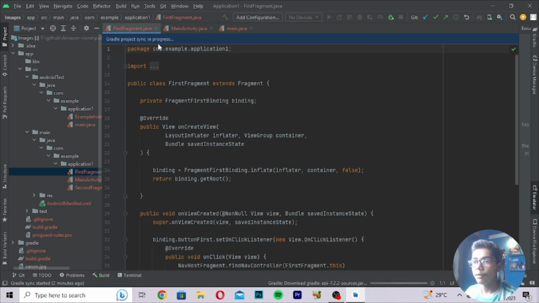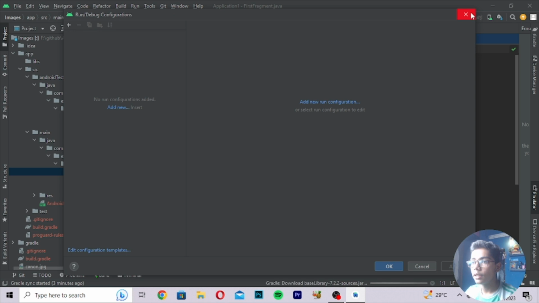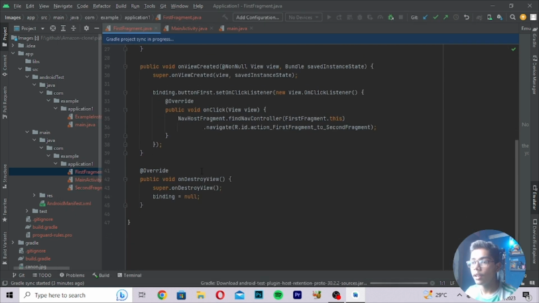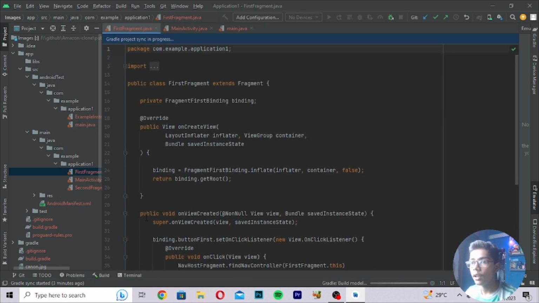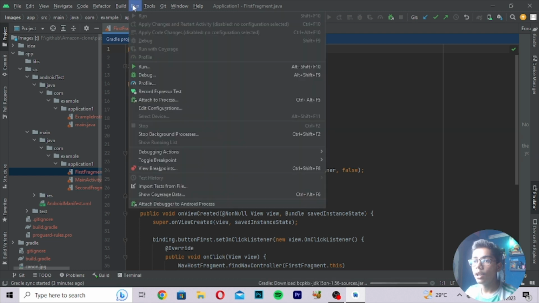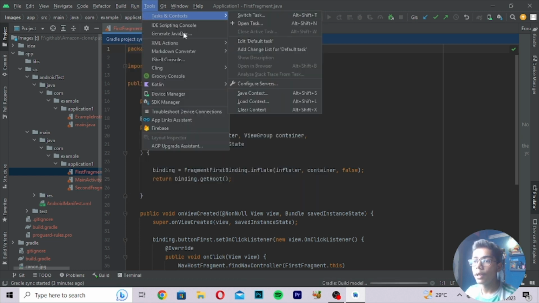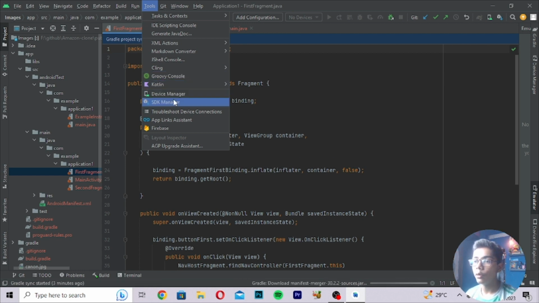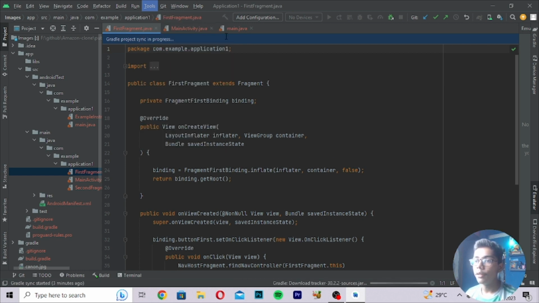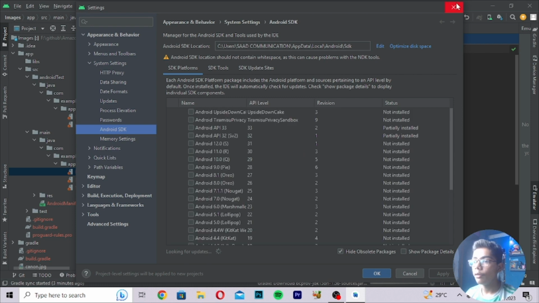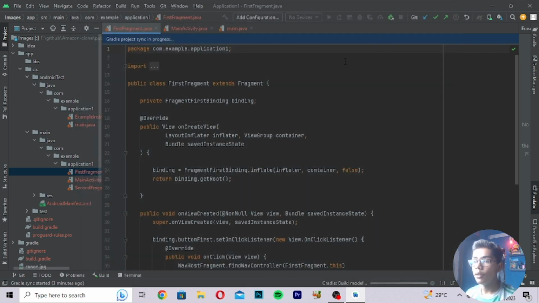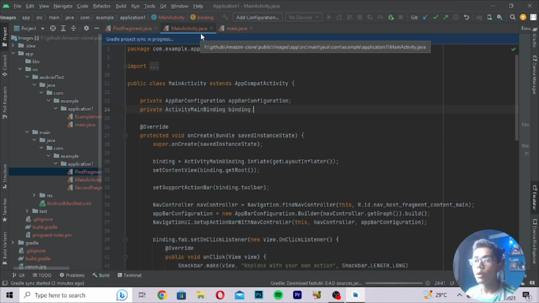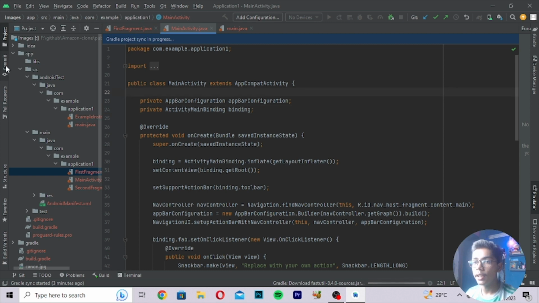You can see this is the first fragment.java file which we are getting here. You can move on to its configuration and check how you can run it. So directly we are getting it like this. You can also run it by pressing the run button, but we cannot run because we are not getting all that stuff. You can move to the SDK manager to check if your mobile is not running, or if you are having any error in your mobile app, how you can check all that. So like this we can create.